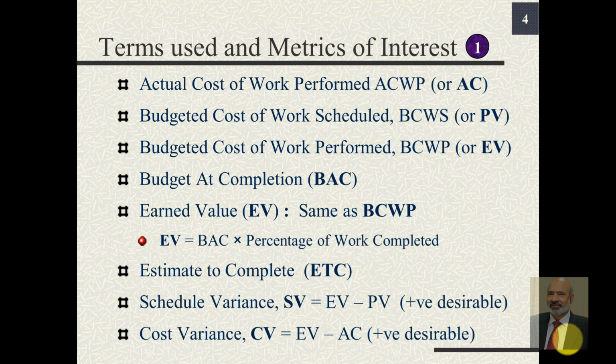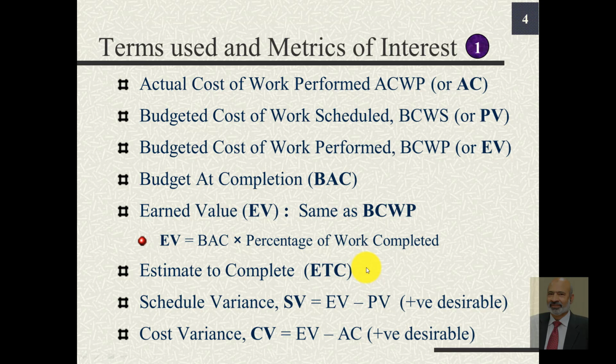Then another term that we will use frequently is budget at completion, which is the projected budget till completion of the project. The earned value can be determined by multiplying the budget at completion with the percentage of work performed or work completed. Then estimate to complete, ETC, can be found by subtracting the actual cost from BAC or from estimate at completion if the estimate at completion is different from BAC.